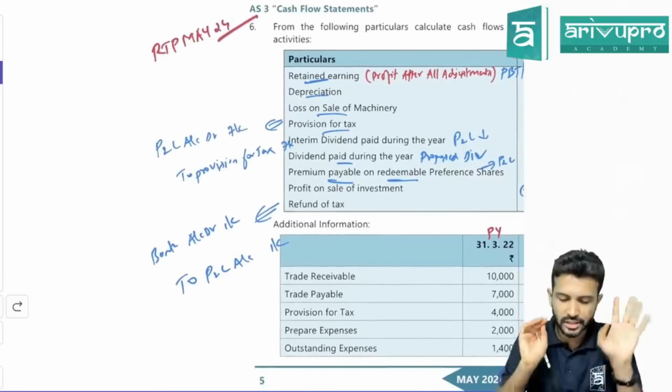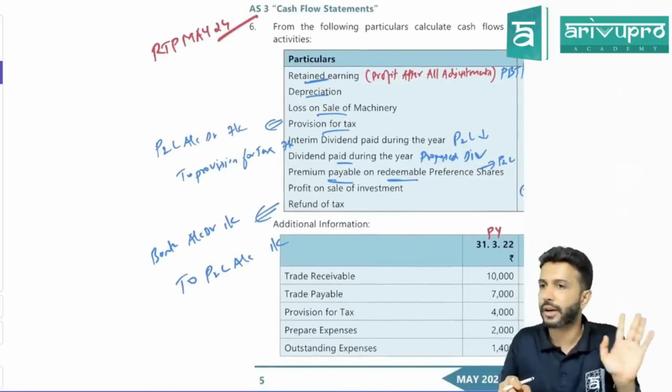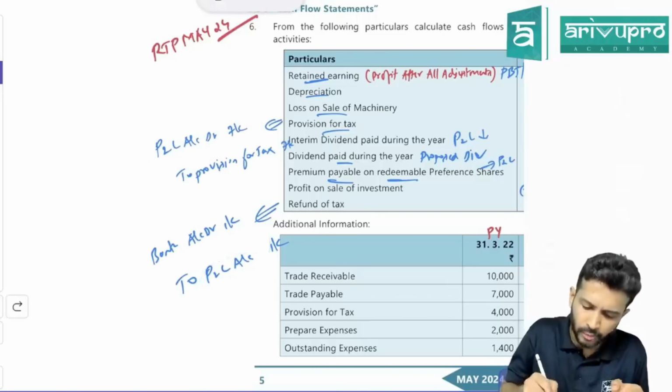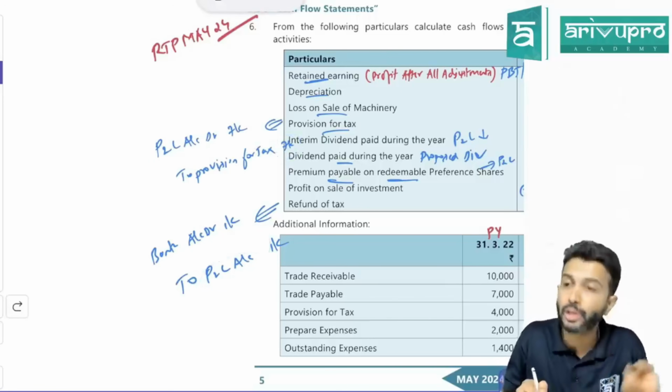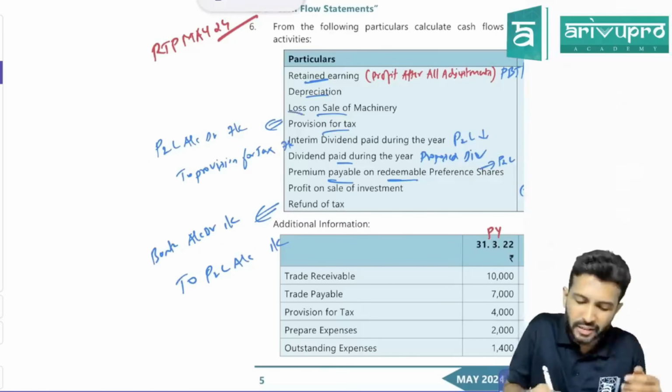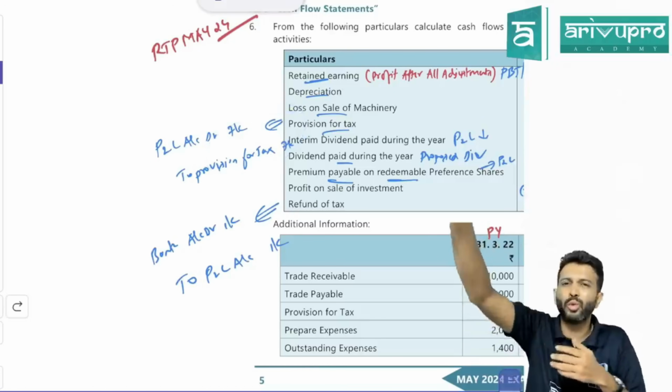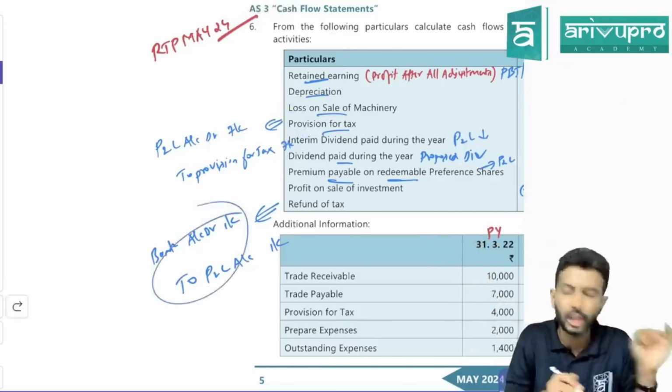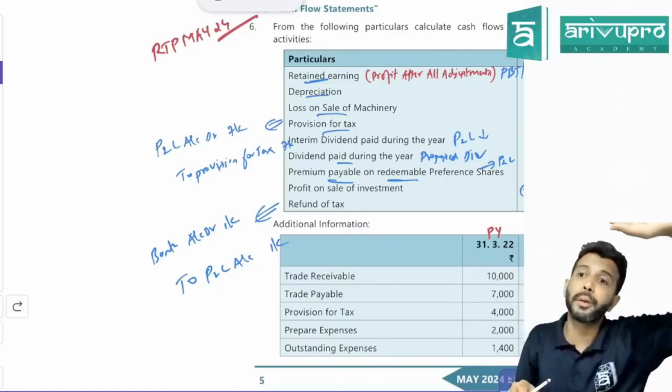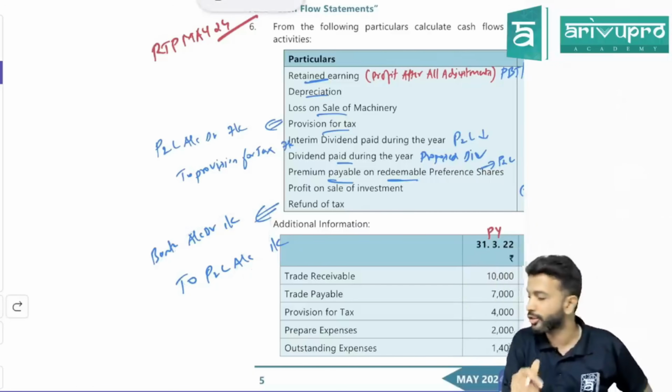Normally you set it off with provision and all, leave that. You can treat it as bank account debit to provision for tax. Even then, this provision for tax will not be 7,000, it will be 6,000. I've already given the effect of this 7,000, no? So don't touch provision again. Directly we'll write bank to P&L. Okay, sir, everybody?